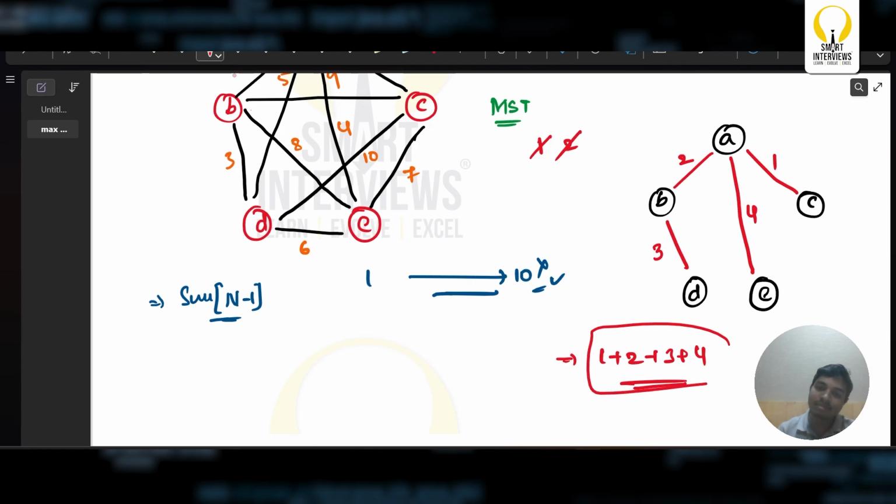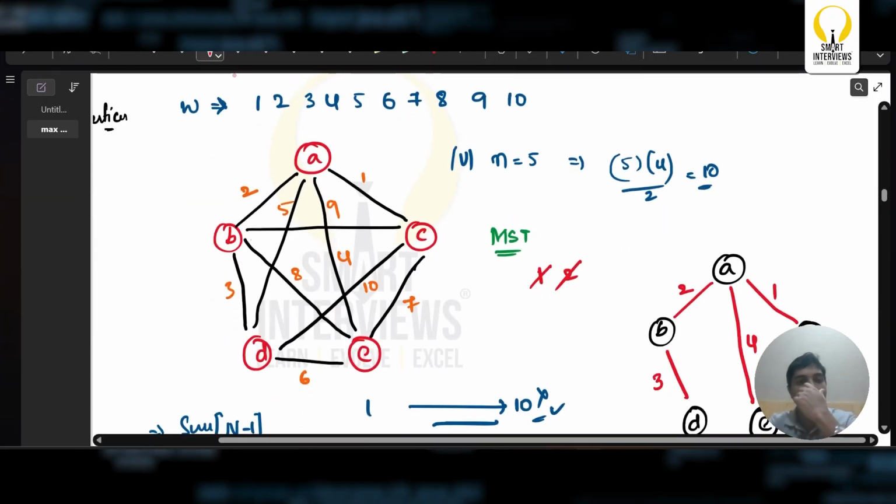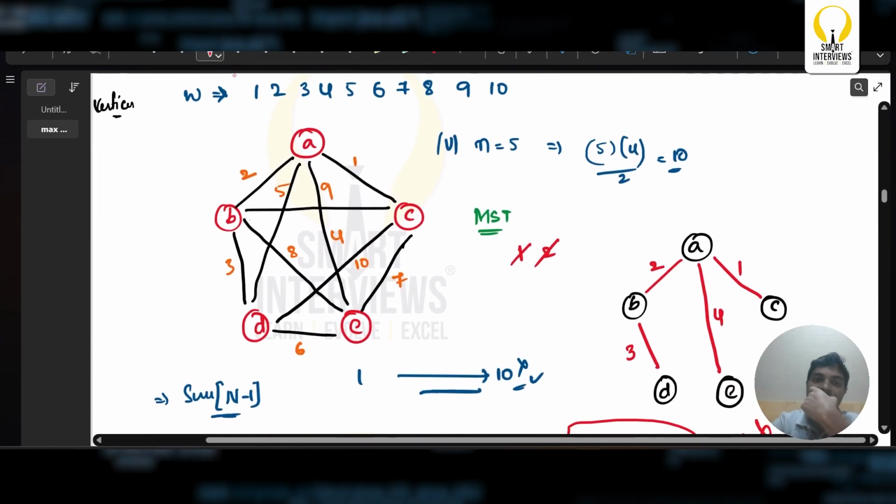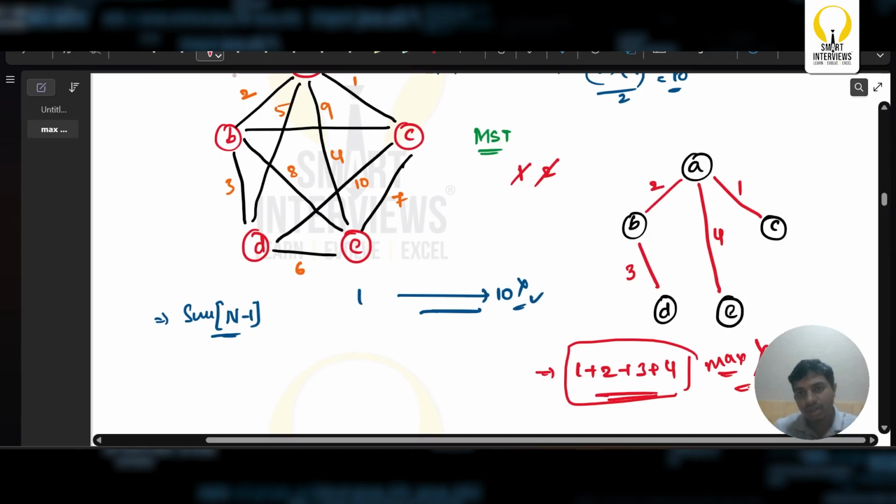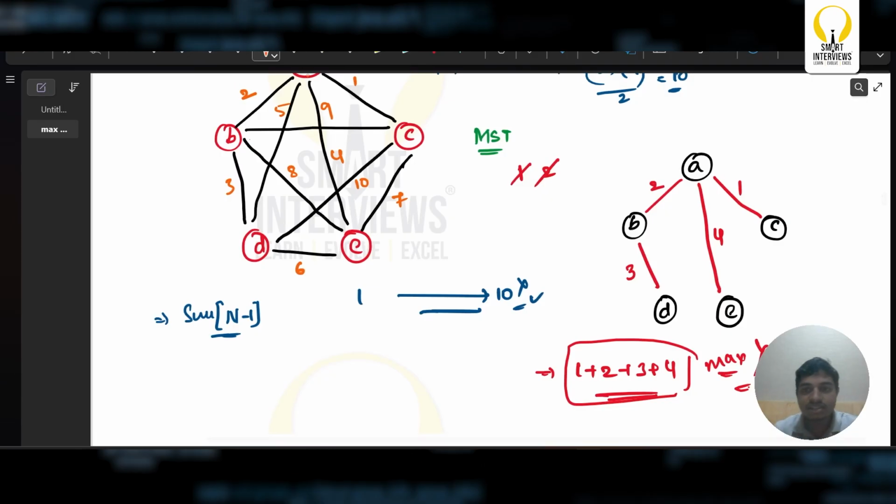But is this the maximum value that is possible? Just try considering this way. We got 1, 2, 3. It is not guaranteed that 3 will be present between D to E. Can we place this 3 such that it forms a cycle, such that we omit this 3?